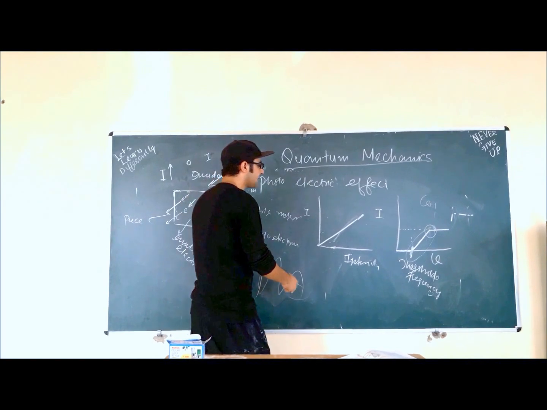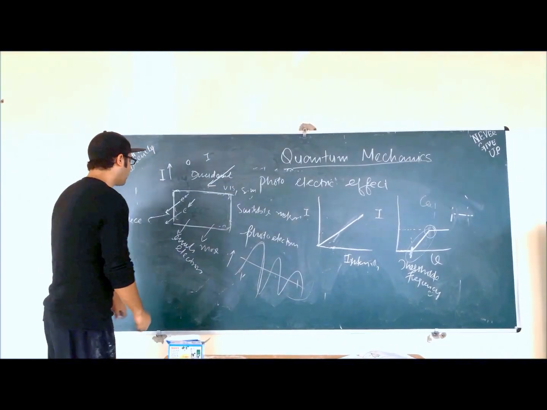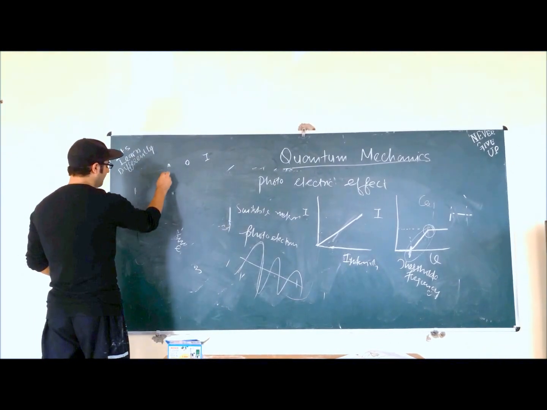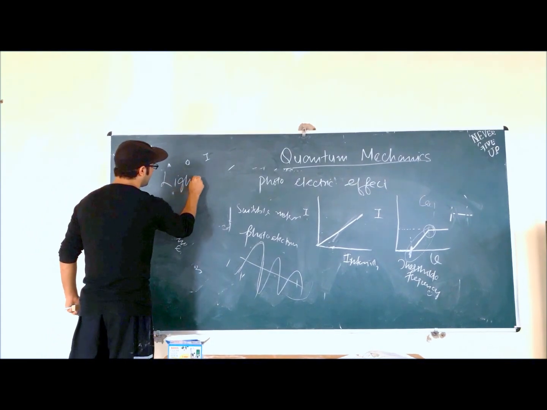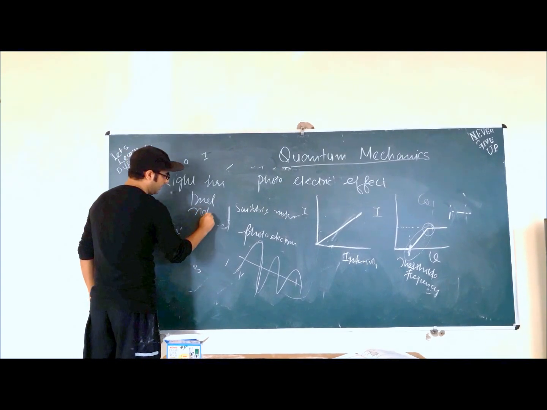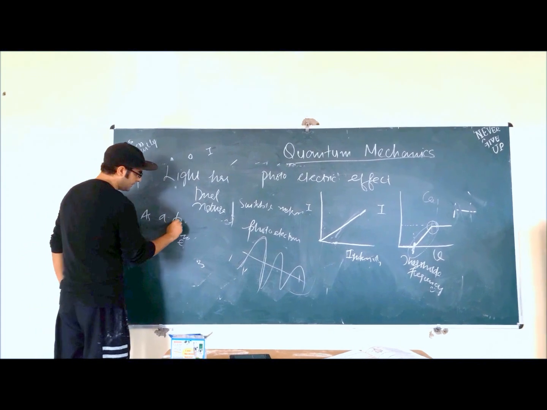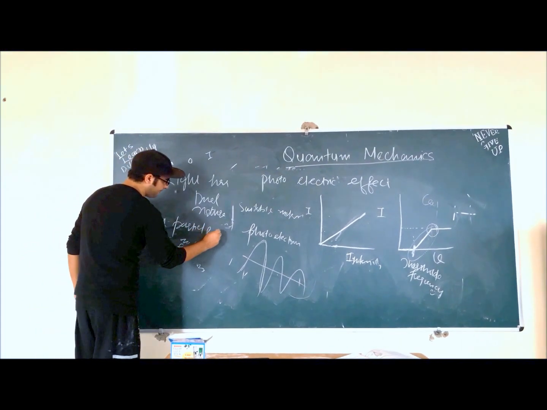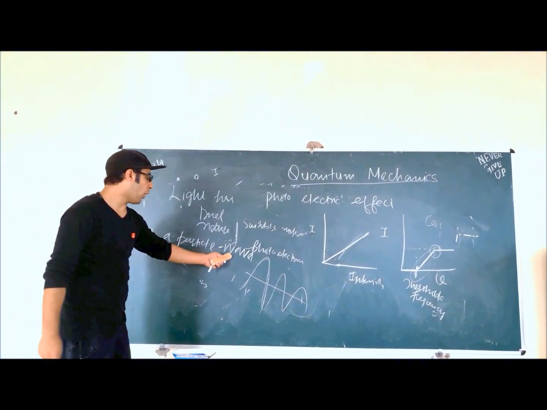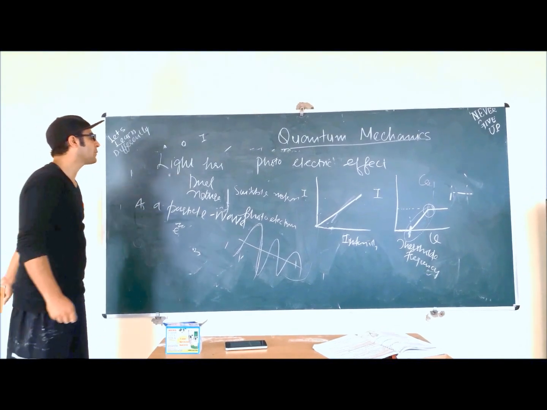For example, light is absorbed as a particle but emitted as a wave. So we just studied that light has a dual nature. It behaves sometimes as a particle and sometimes as a wave. So light is a wave as well as a particle.